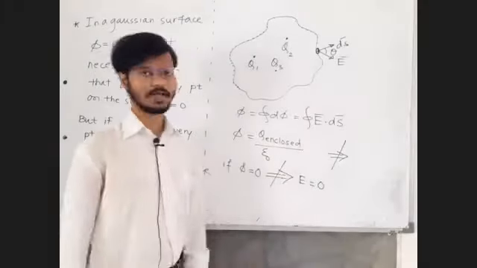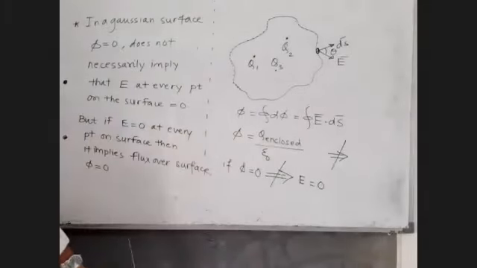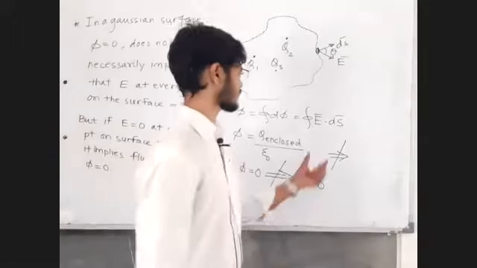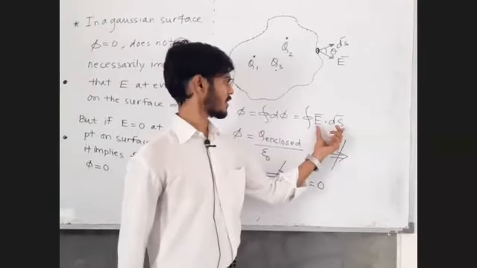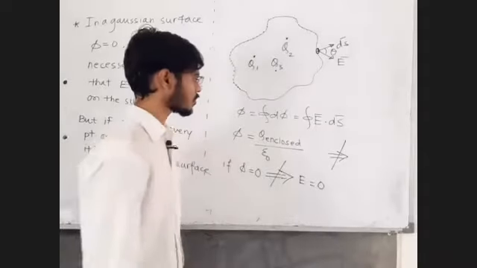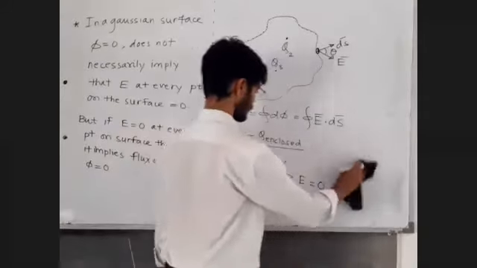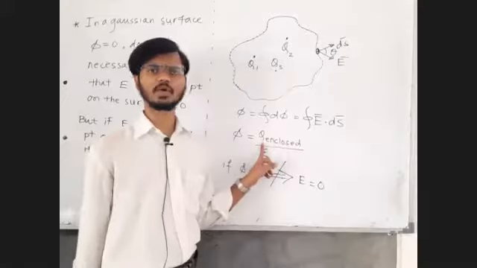Then why is the phi 0? The answer is certainly this E bar dot ds bar must be 0. That is number one case. Or number two case, overall enclosed charge.